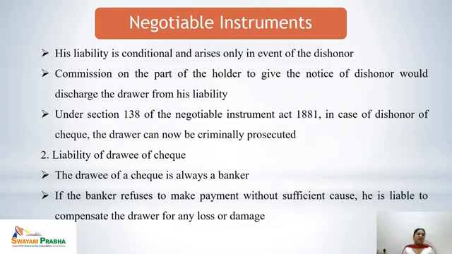1881. Next, the liability of the drawee of a check. What is the responsibility of a drawee? The drawee of a check is always a banker. It is possible only in case of a check. So if the banker refuses to make any kind of payment without any sufficient cause, and if there is a sufficient cause, that means the person doesn't have the money in their bank account or he has been instructed not to pay, then the conditions are different. But if a banker refuses to make payment without any sufficient cause, then in that case, the banker would be held liable to compensate the drawer for any kind of loss or damage to goodwill.